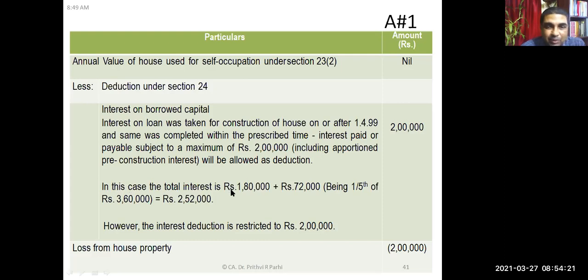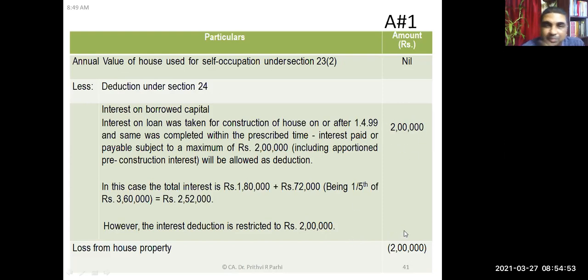In this case, the total interest is 1,80,000, plus pre-construction period interest of 72,000. How 72,000? 3,60,000 divided by 5. So the total allowable is 2,52,000. But there is a maximum cap. It is more than 2 lakh rupees, so the maximum amount which will be allowed is only 2 lakh rupees.